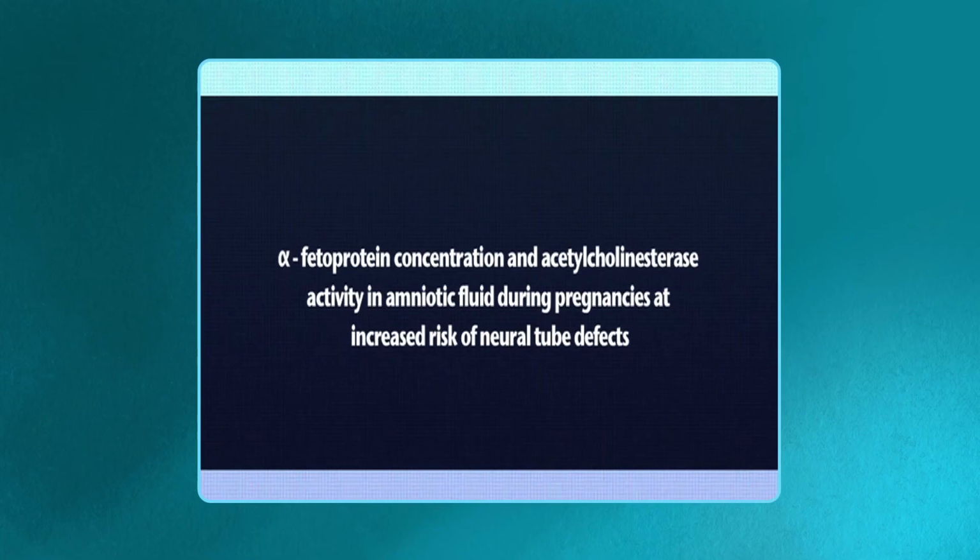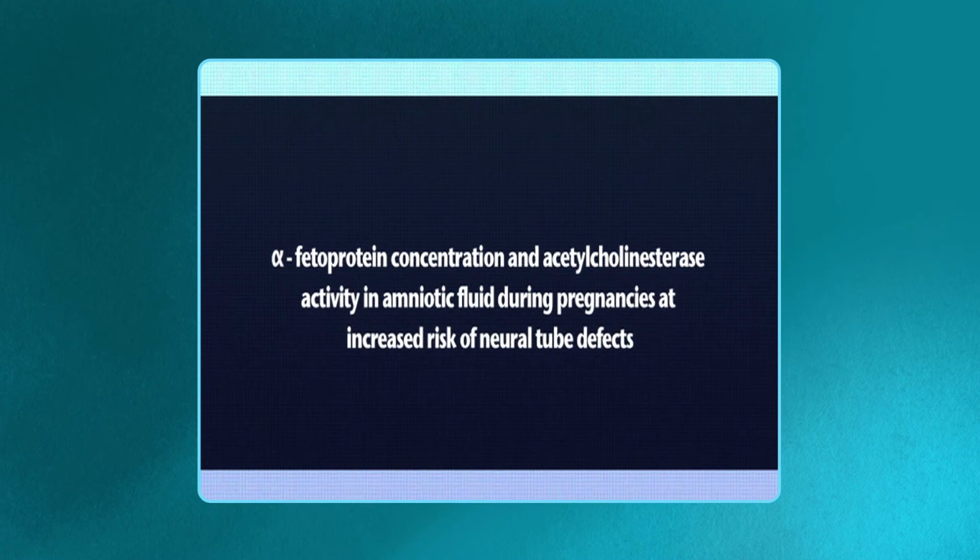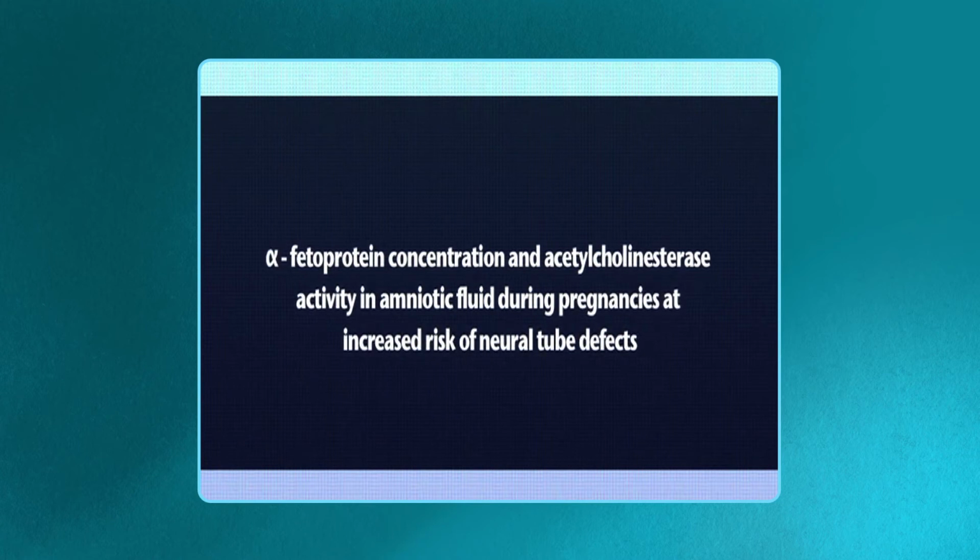The main indications for amniocentesis are for chromosomal analysis of cultured amniotic cells in pregnancies at increased risk of Down syndrome or other chromosomal abnormalities, and for estimating alpha fetoprotein concentration and acetylcholinesterase activity in amniotic fluid in pregnancies at increased risk of neural tube defects, although few amniocenteses are now done for neural tube defects because of improved detection by ultrasonography.